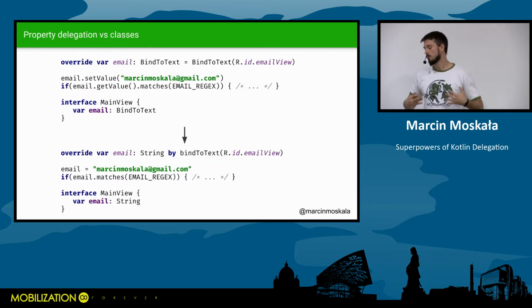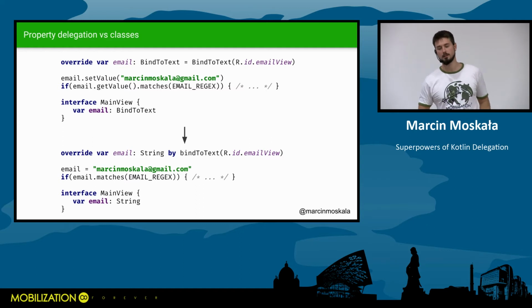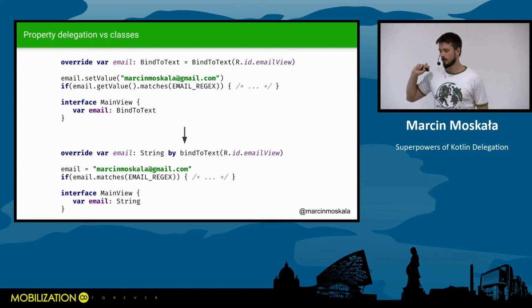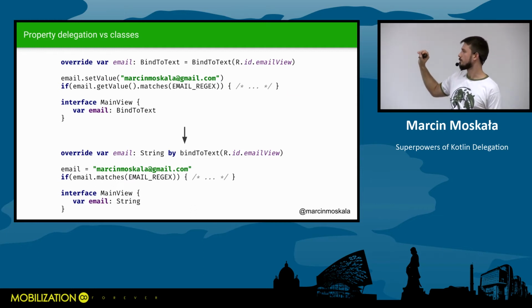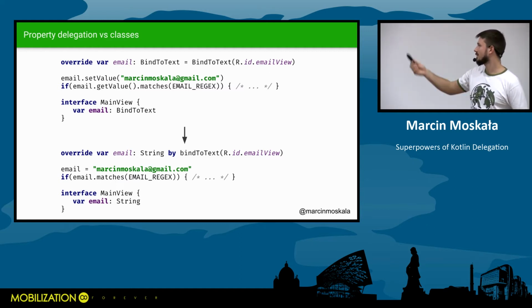Also, looking at our other example with view property bindings, classes don't help so much. I mean, they might help, but then we need to define some interfaces to bind them, because probably we cannot pass an instance as the main view. And in general, it's not so readable. What is this email?